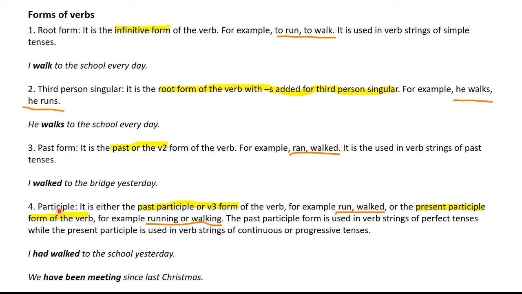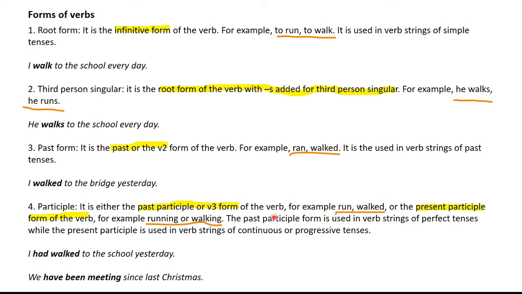Then we have the participle form. We already know that we have two types of participles. The present participle and the past participle. The past participle or the V3 form of the verb is, as I told you earlier, the third form of the verb and usually looks similar to the past form of the verb, except in case of irregular verbs. Then we have the present participles. They are -ing formed verbs, similar in form to gerunds. And the past participle form is used as part of verb strings in perfect tenses, and the present participle is used in verb strings of continuous or progressive tenses.